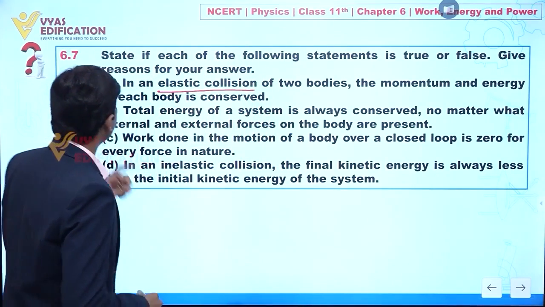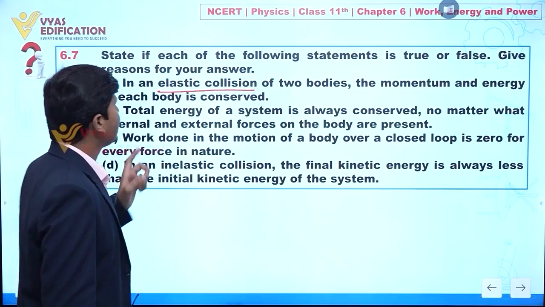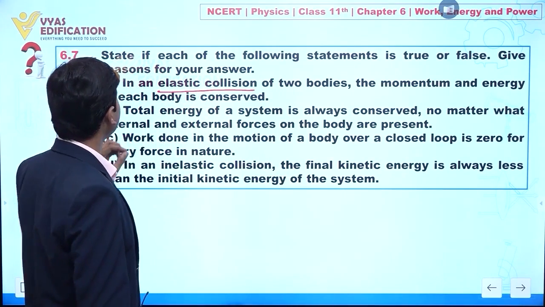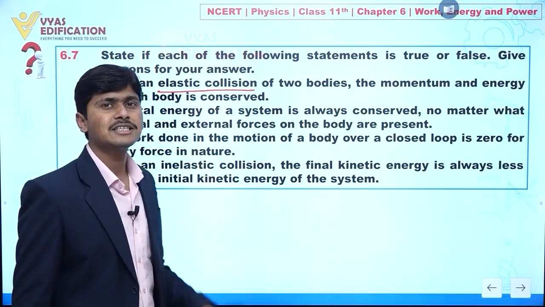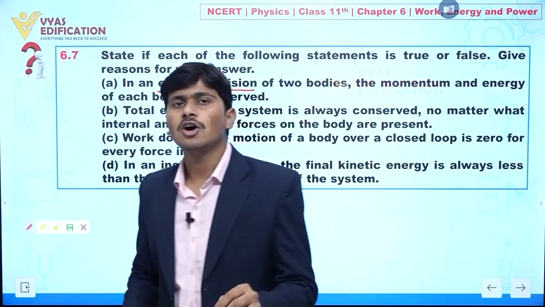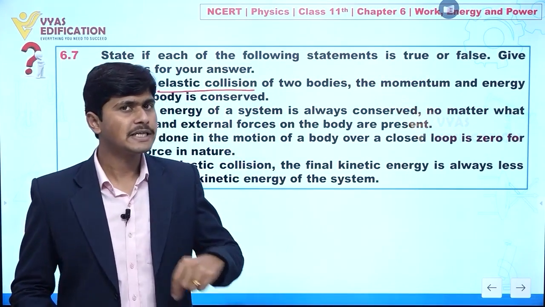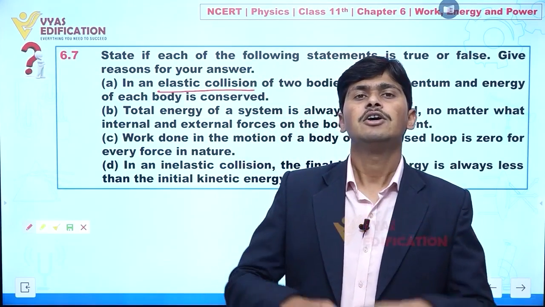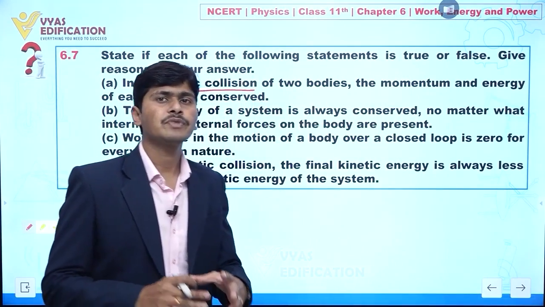Statement A says, in an elastic collision of two bodies, the momentum and energy of each body is conserved. That is wrong. Momentum and energy of a particular body may change, but for a system, the total momentum of that system remains constant.